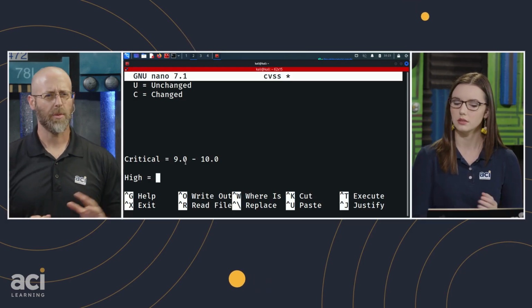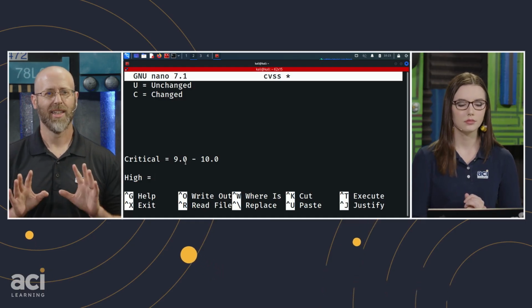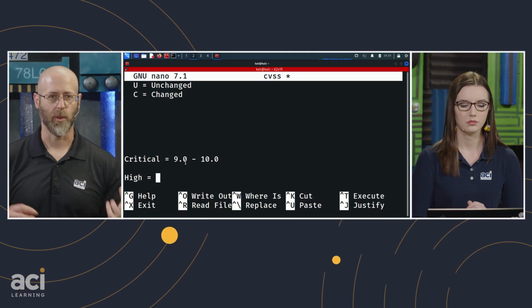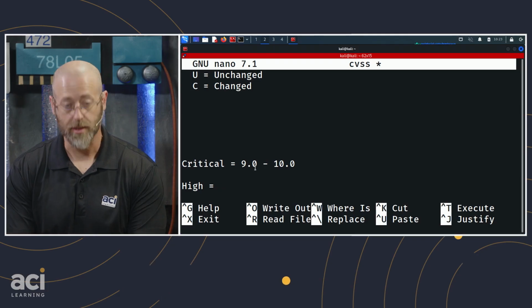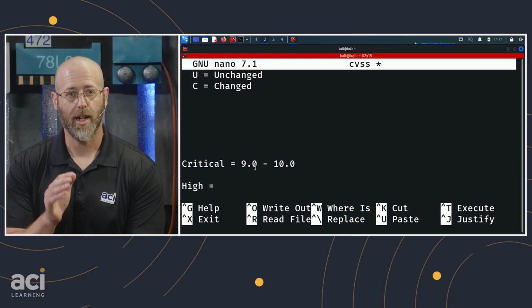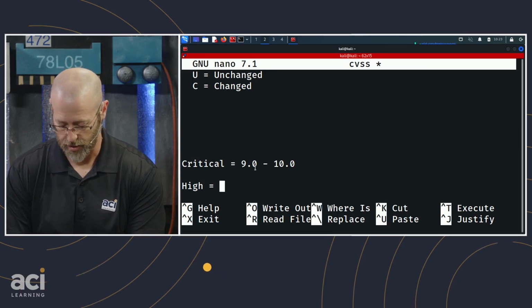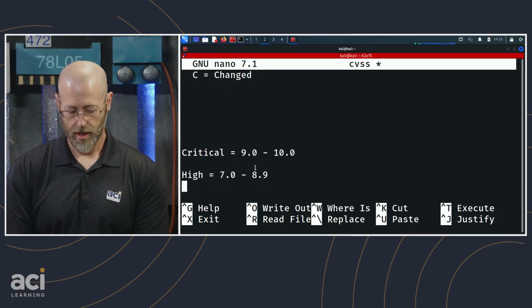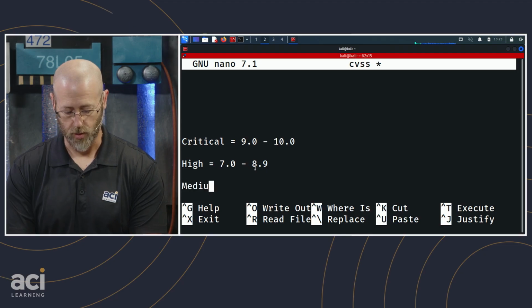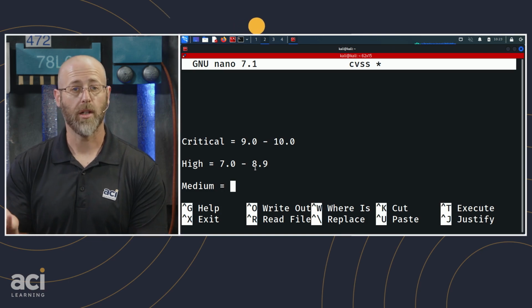It used to be a little bit trickier than this, but now they've fixed that. This is much easier than it used to be. It used to have some weird spots on it. But ultimately, high is 7.0 to 8.9, critical is 9.0 to 10.0. So let's put that in there: 7.0 to 8.9. And then medium equals the same kind of thing, 4.0 to 6.9.